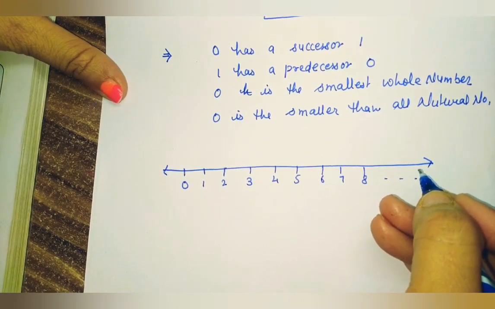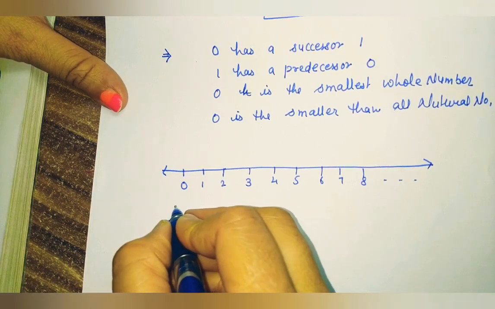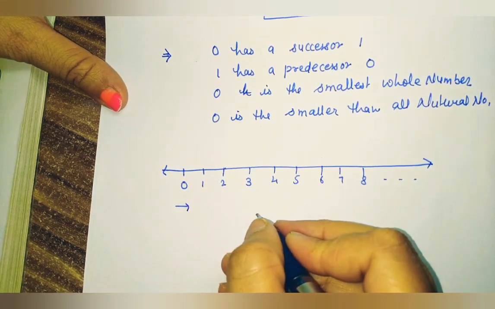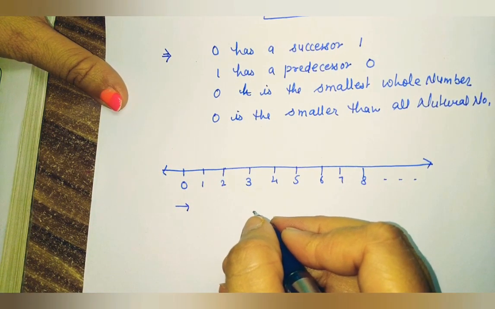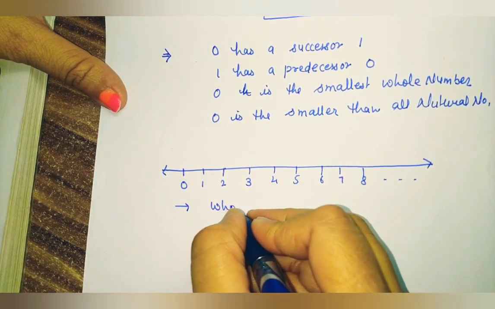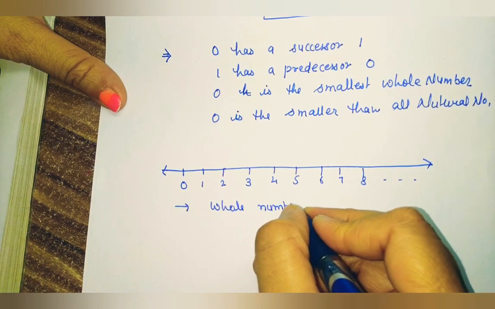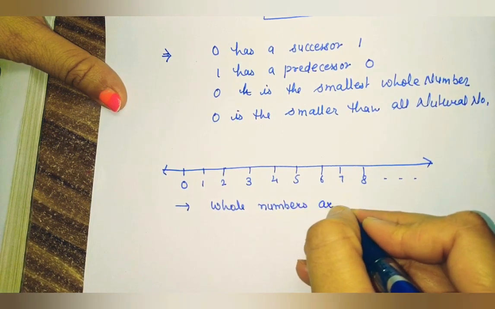So students, the first thing we observe from this number line is that the set of whole numbers is infinite.